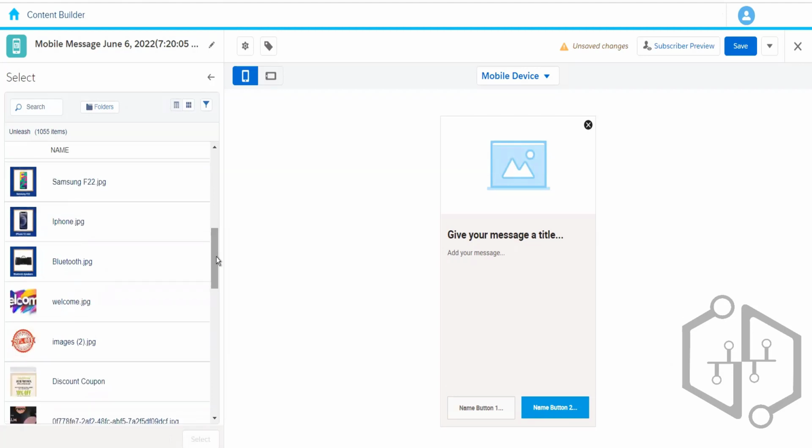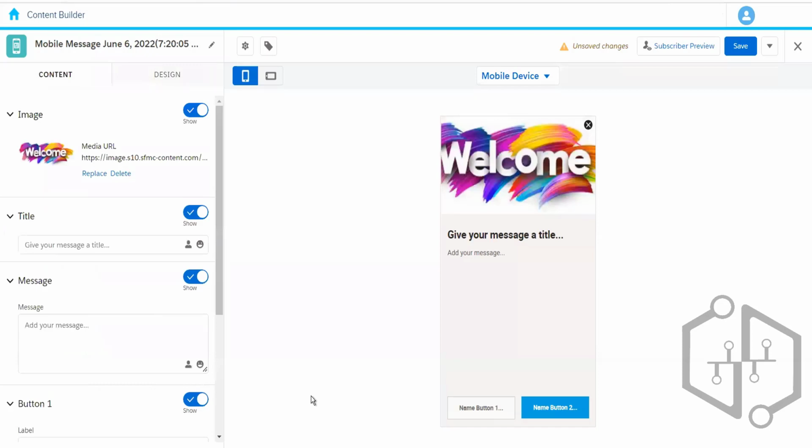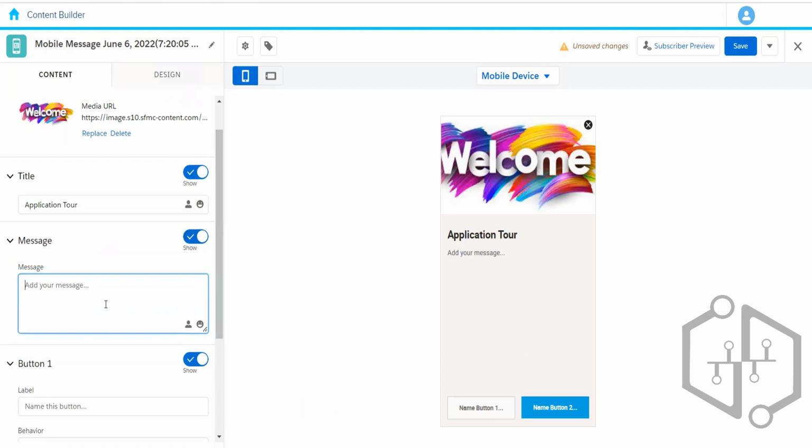Whenever we install the application, it gives you the option to have a tour of the application live. So let's say the title is application tour, and then we can have the message as please click below button to start the application tour.